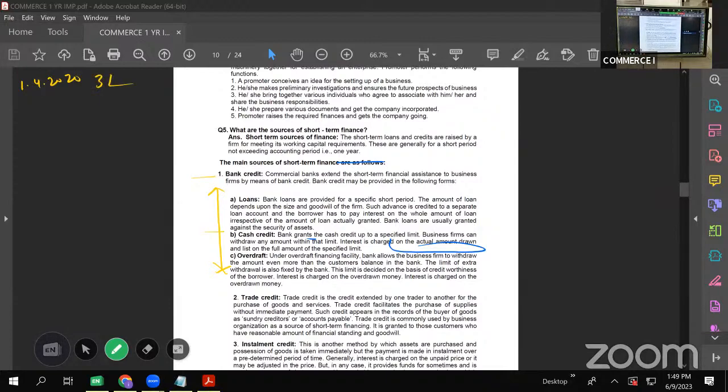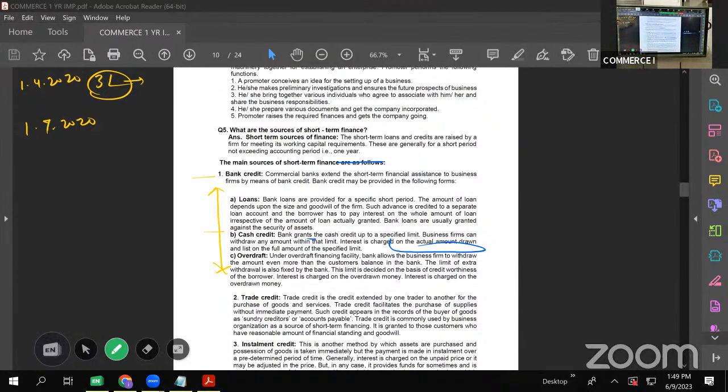But my project started, let us say, on 1st of July 2020. So for these 3 months, this 3 lakh rupees was deposited in the bank only. Okay, so when bank extends loan, they will not give cash to us. They will open an account in our name and the amount will be deposited in that.